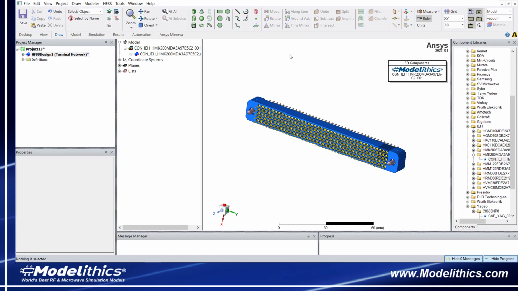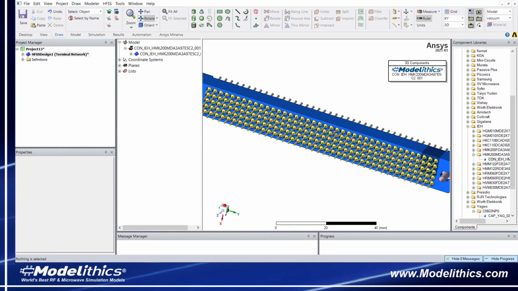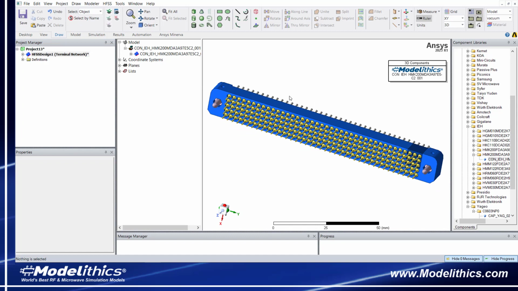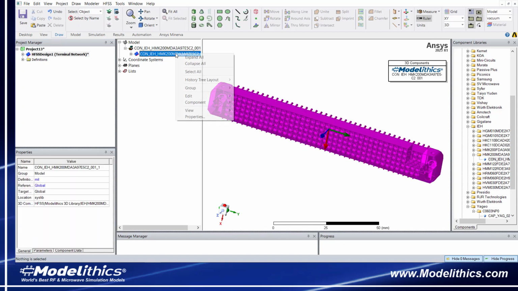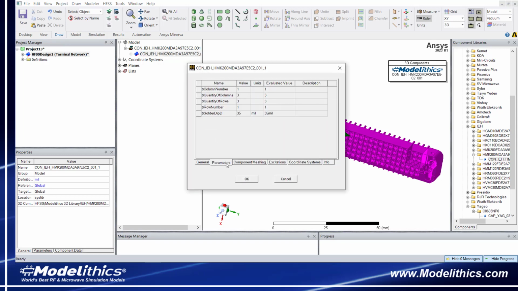For example, shown here is the same model for a 200-pin HMK male connector. This connector has 200 pins arranged in 5 rows and 40 columns. Let's open the properties of this model and then select the Parameters tab. Notice the quantity of columns and quantity of rows parameters. These parameters allow us to specify how many columns and rows to include in the simulation.